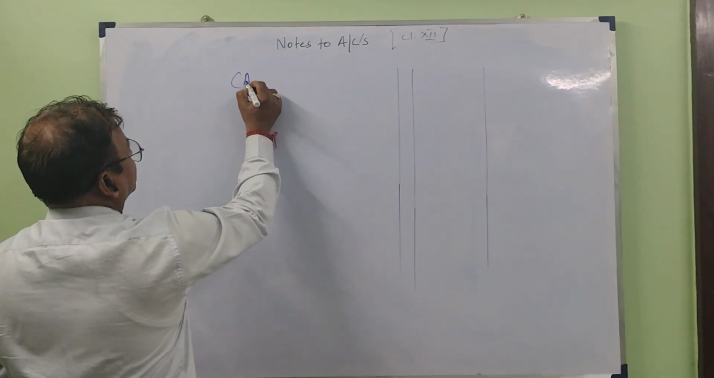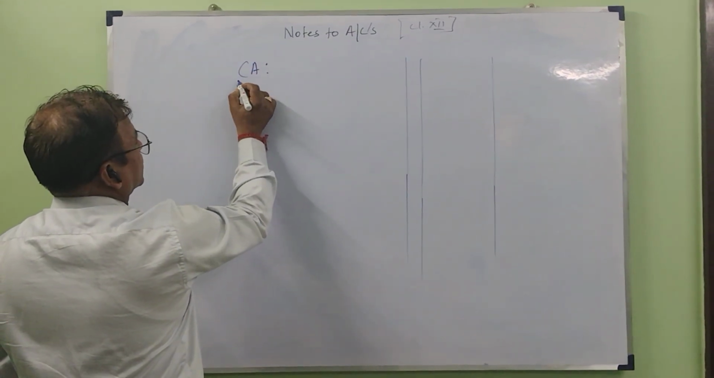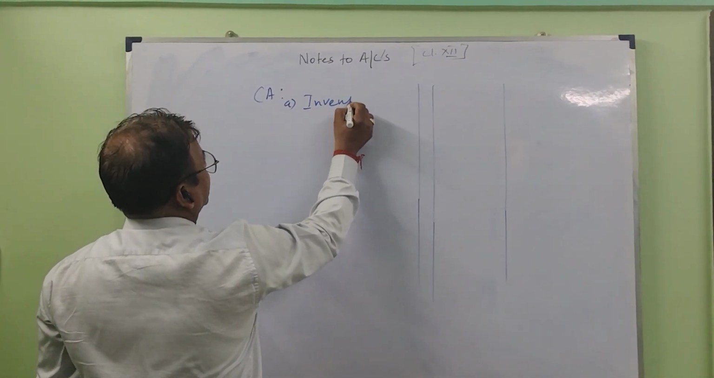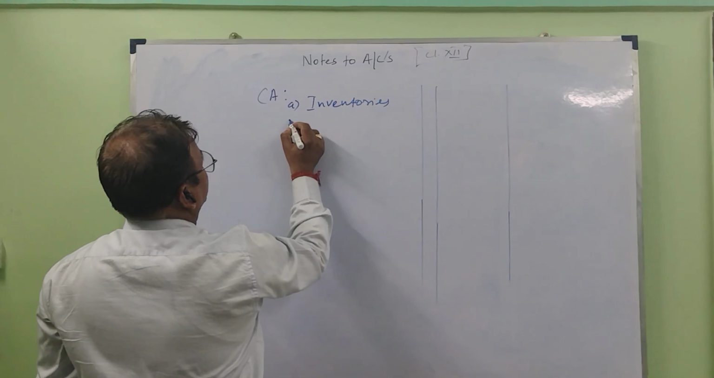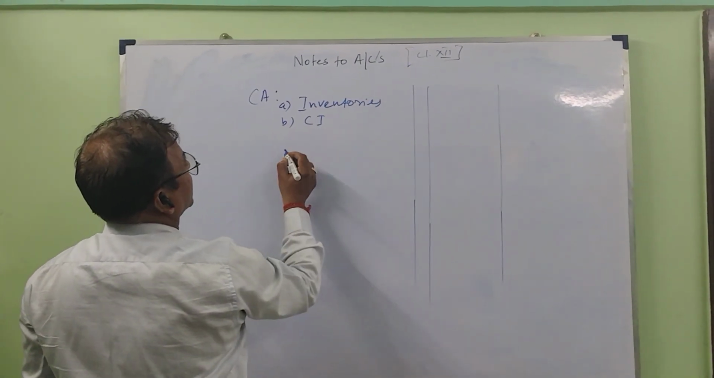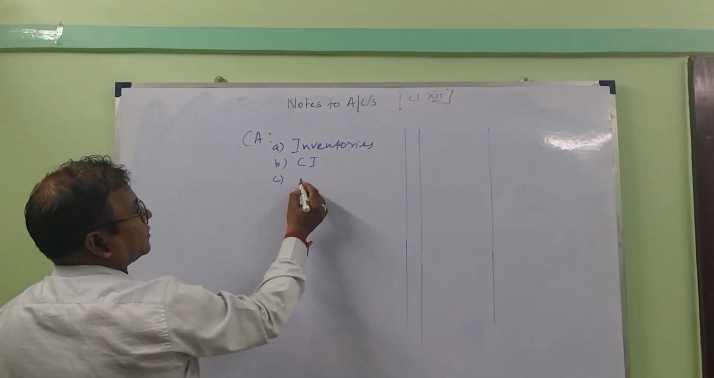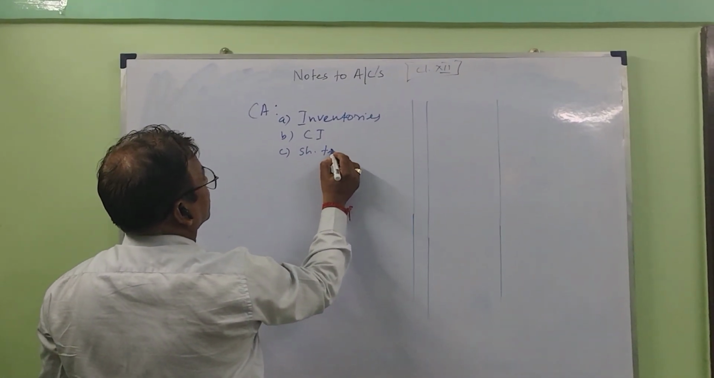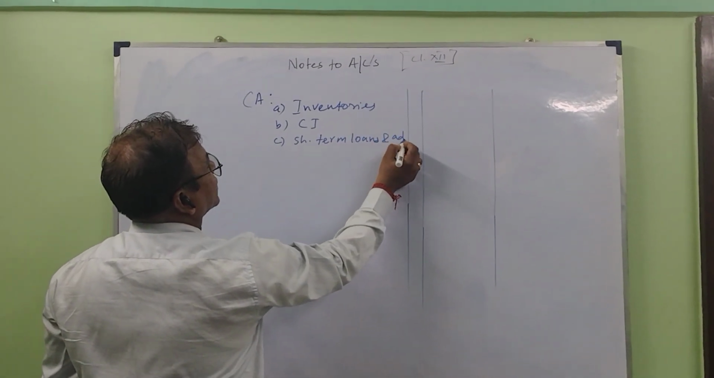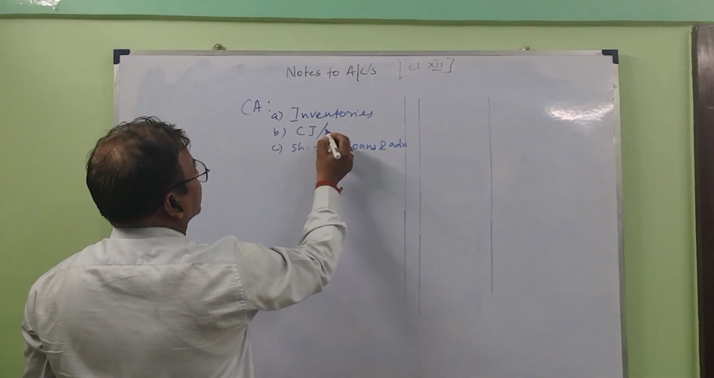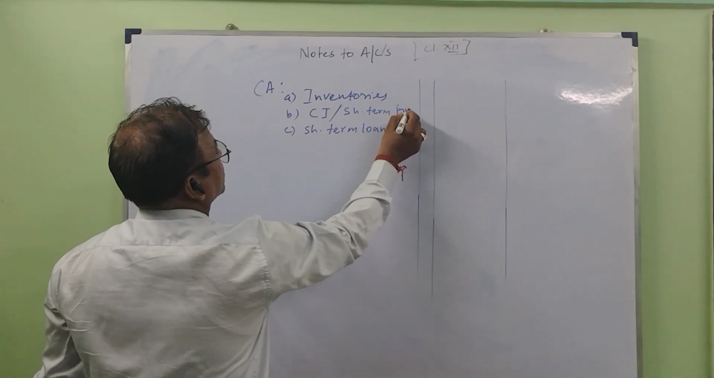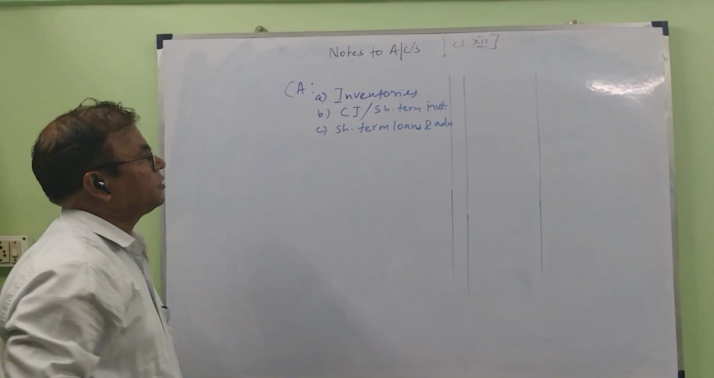Let us take that if you are doing current assets, so these are your items. Number one, inventories. Number two, suppose current investment, CI. Number three is short-term loans and advances. Current investments or short-term investments. Right? This was your doubt. Current investments or short-term investment.